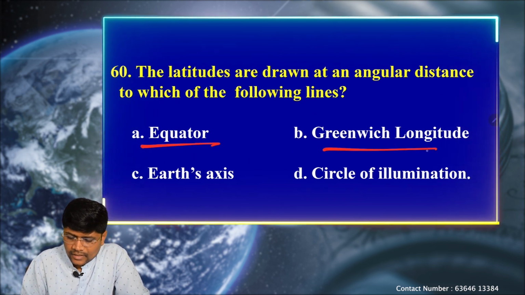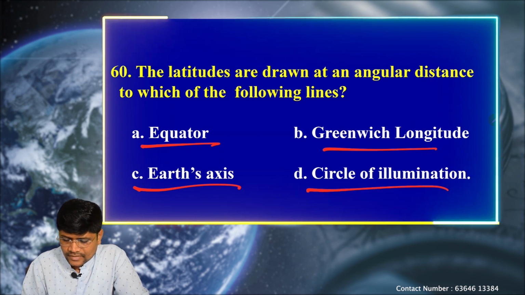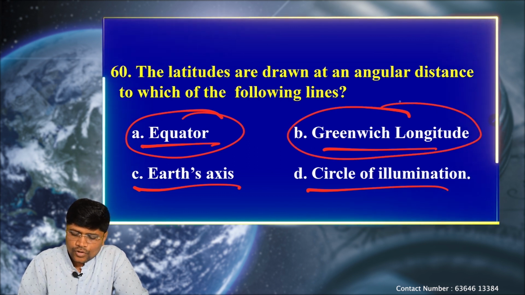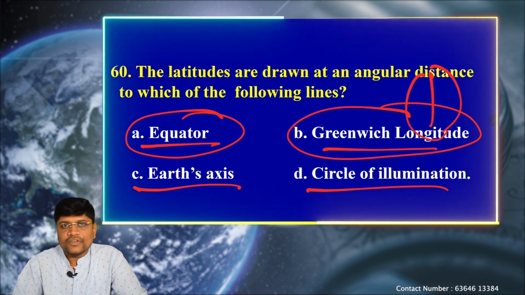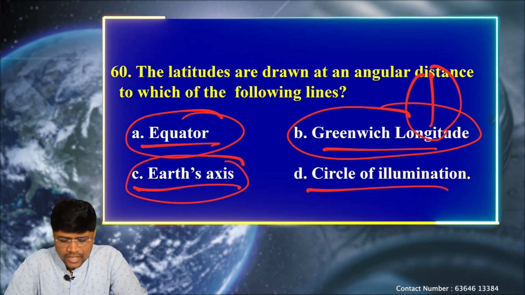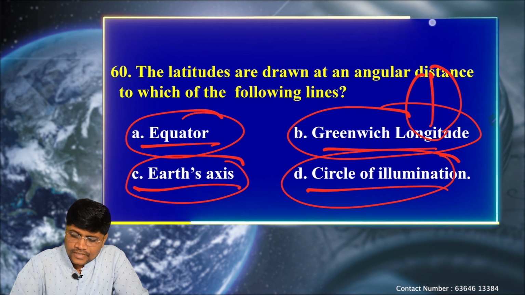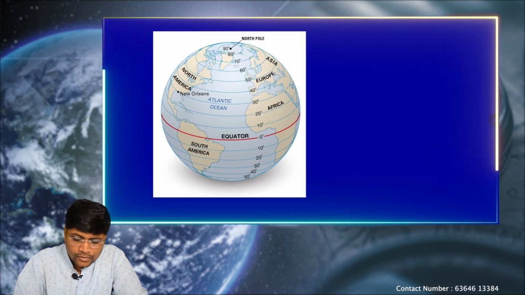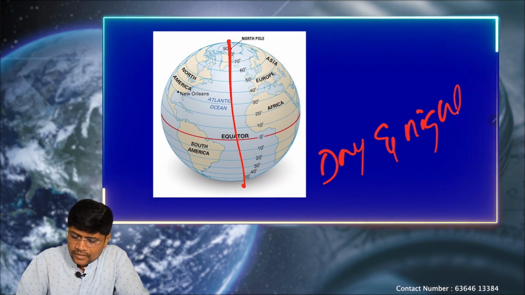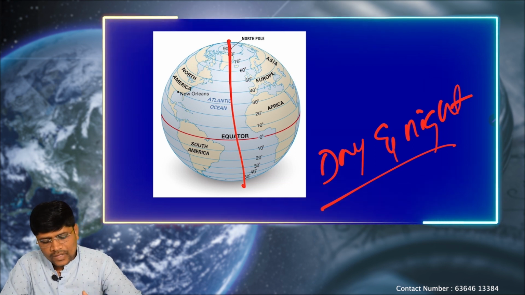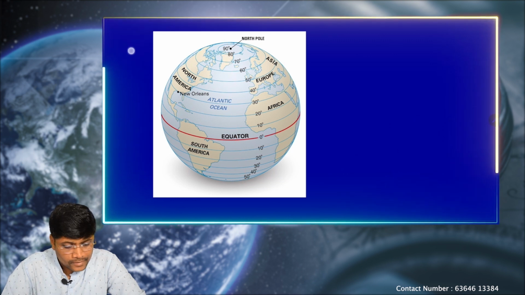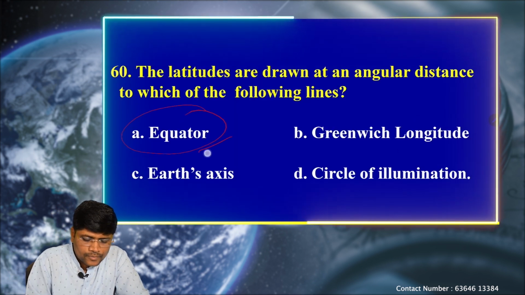Again we have options: A, equator; B, Greenwich longitude; C, Earth's axis; D, circle of illumination. We know the correct option is equator. Greenwich is the longitude which divides the globe into east and west hemispheres. Earth's axis is the imaginary line around which the Earth is rotating. Circle of illumination refers to the line which separates day and night on the globe. So for this question, option A is correct.